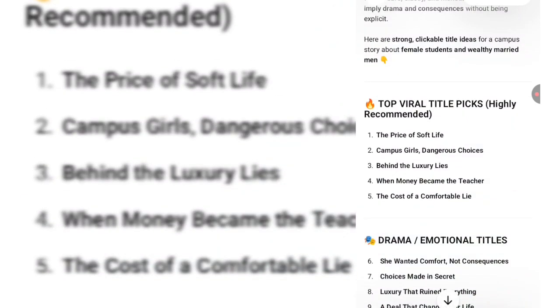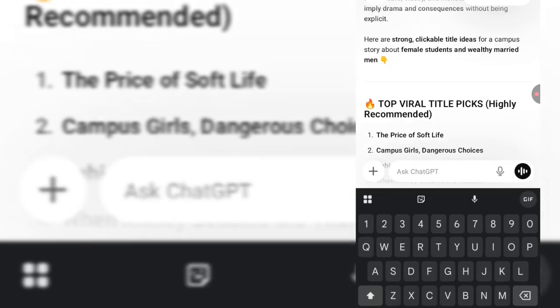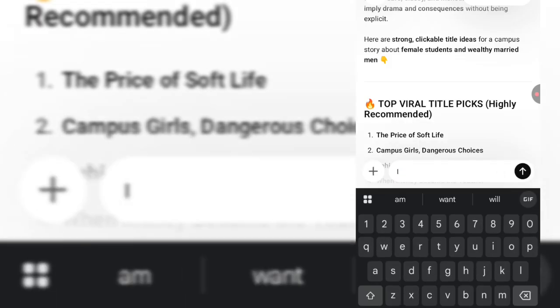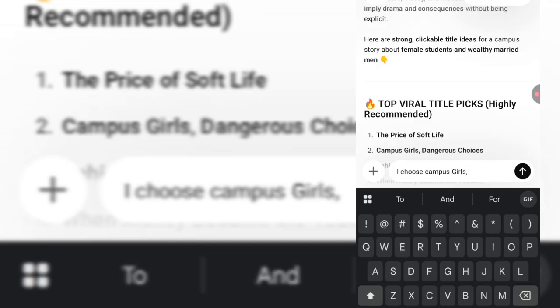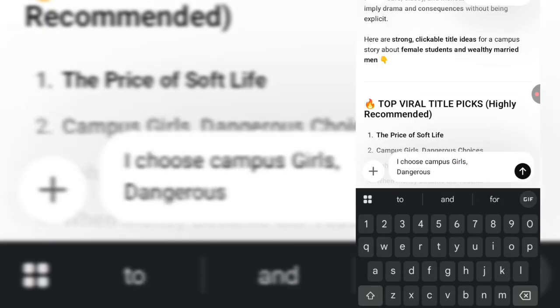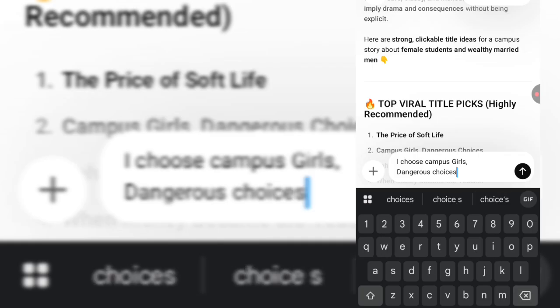I want the second one, Campus Girls Dangerous Choices. So I prefer this one, and I'm going to send it to ChatGPT.